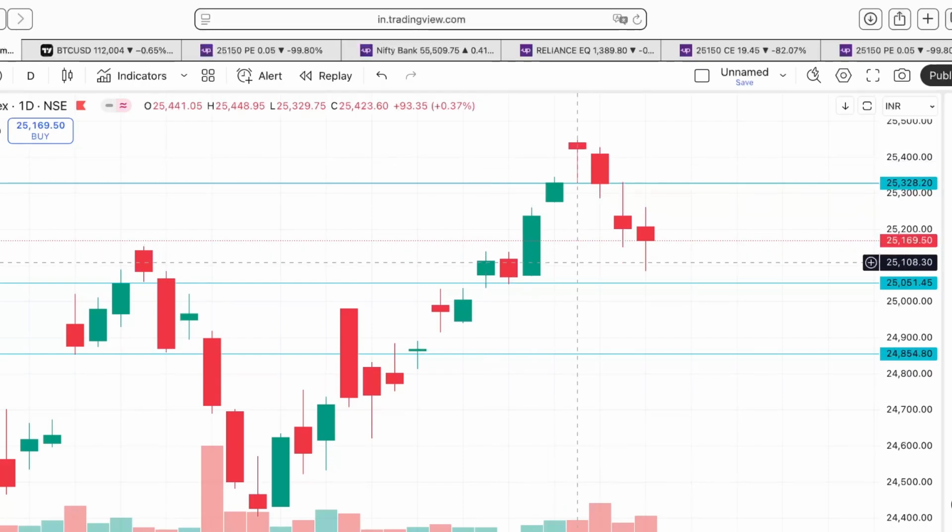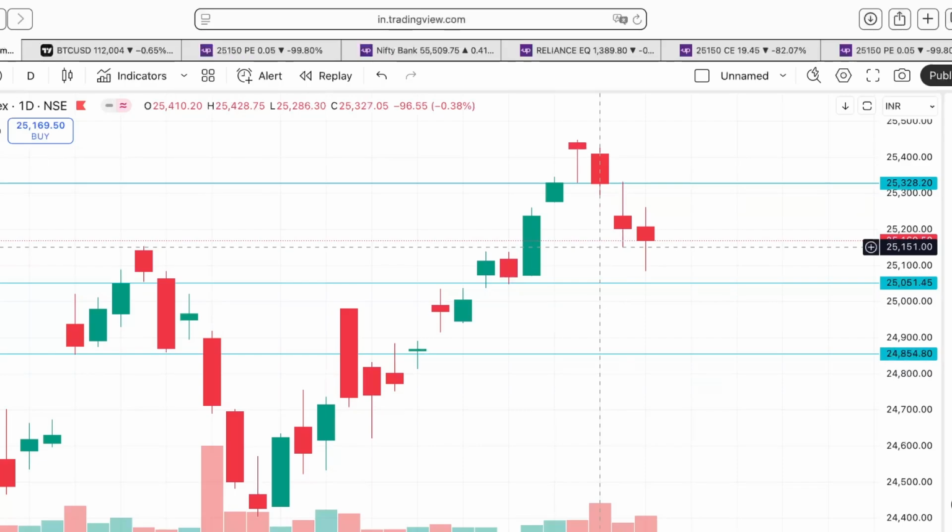Whenever these kinds of patterns are made, a hanging man at the top or at the bottom, or a doji and all this stuff, that's where we start looking for the follow-up candles, to see what will happen in the next candle. Because this is just an indication that now there are sellers over here also, not only buyers. There is another party which has come in, and let's see how things will go from here.